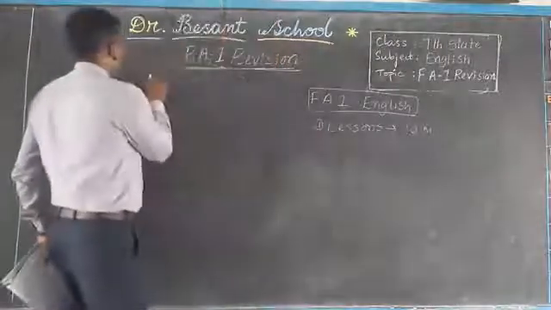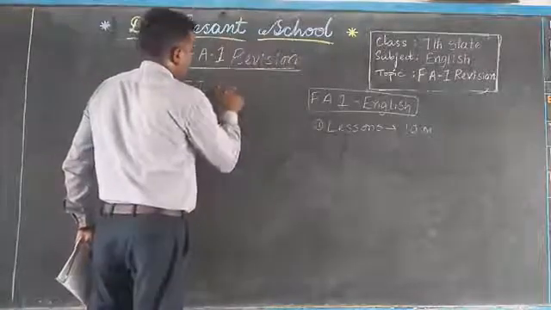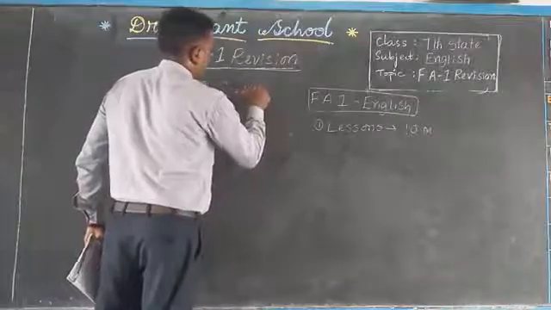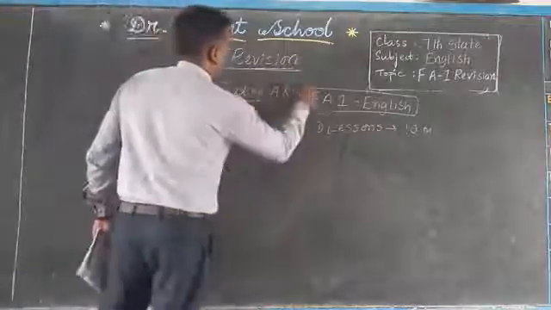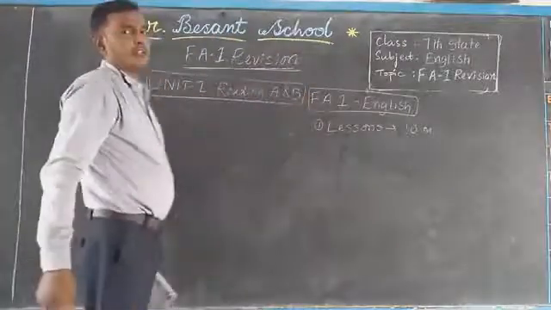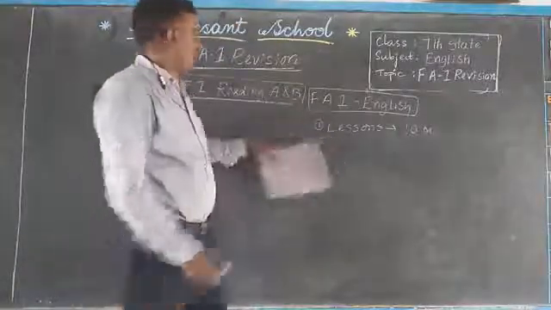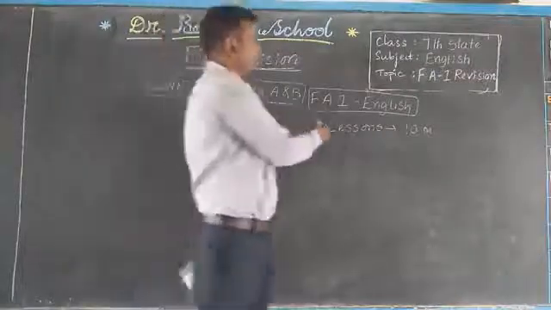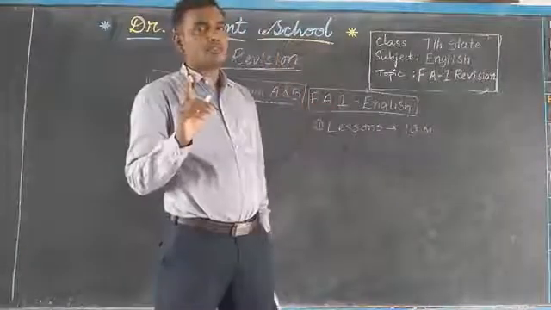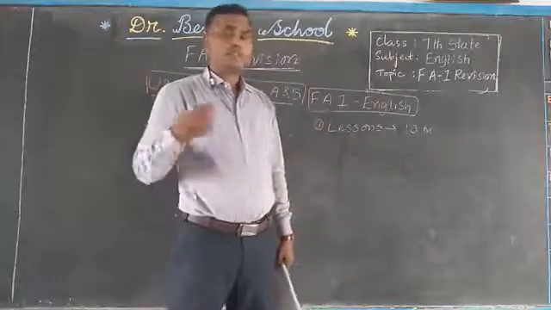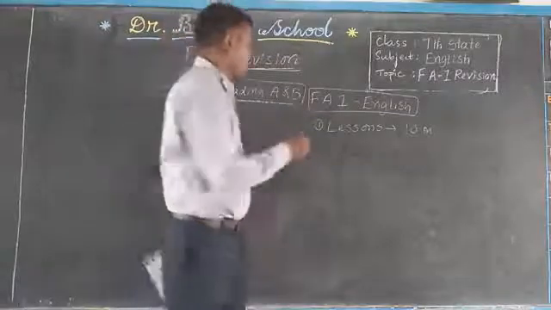See children, unit 1, reading A and B, right children? It is the syllabus for FA1. In this unit you have some vocabulary part and grammar part, right? So from these two lessons, reading A and B, you are given 10 marks, that is based on the lesson. So for that we have to watch the video, and also once again let us recapitulate. I will explain you the outline of the lessons, right children?